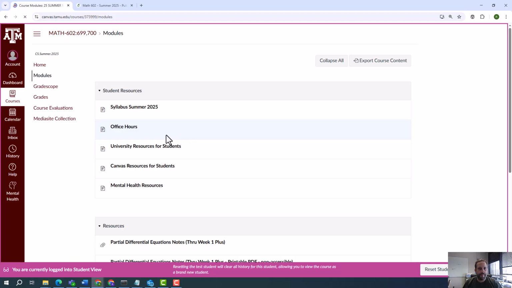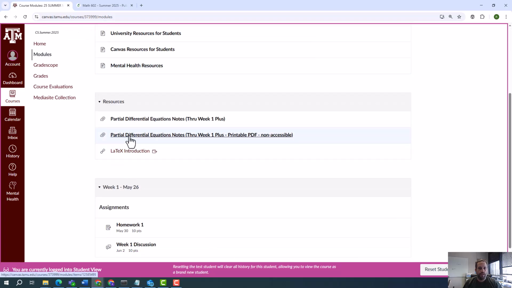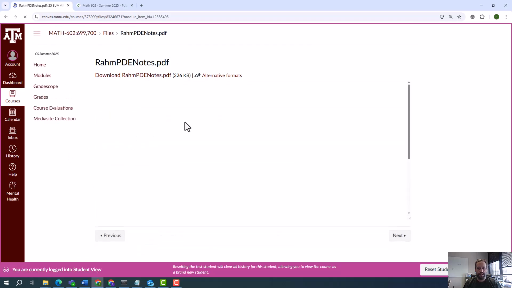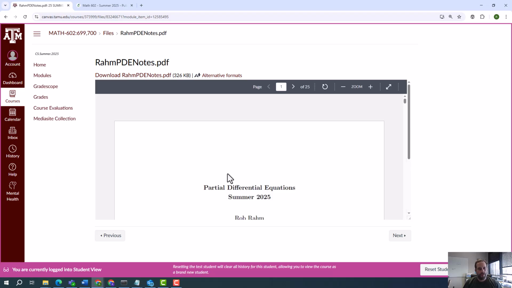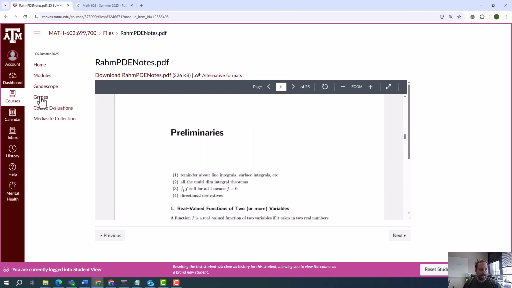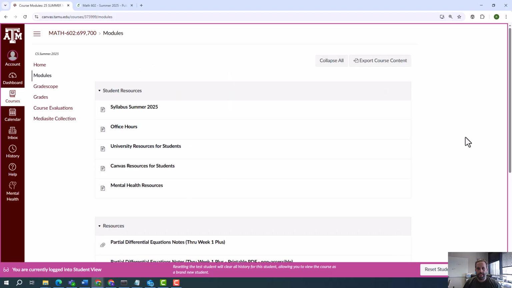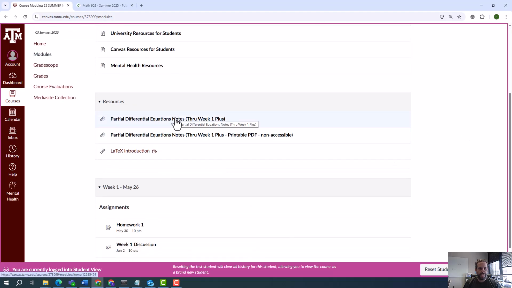Now, HTML isn't great for printing, so here's a printable version in PDF format. They're the same exact thing. You can see they look very much the same. It's the same LaTeX file that I use for each one of them. It's just that one is a PDF and is a little more amenable to printing than the HTML file.